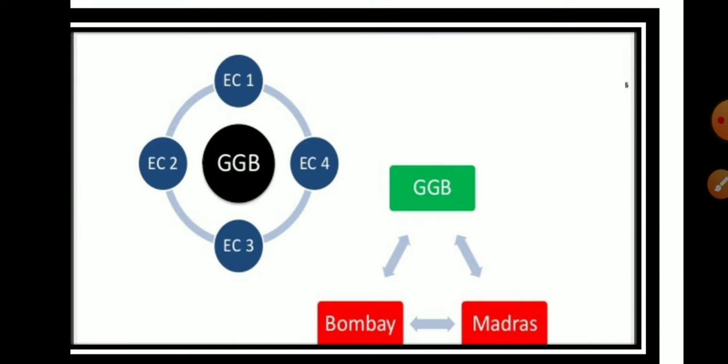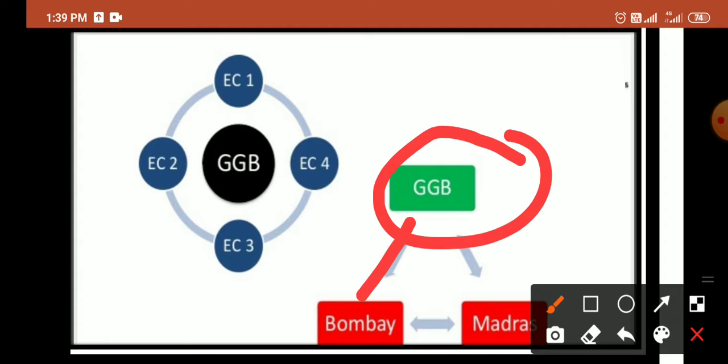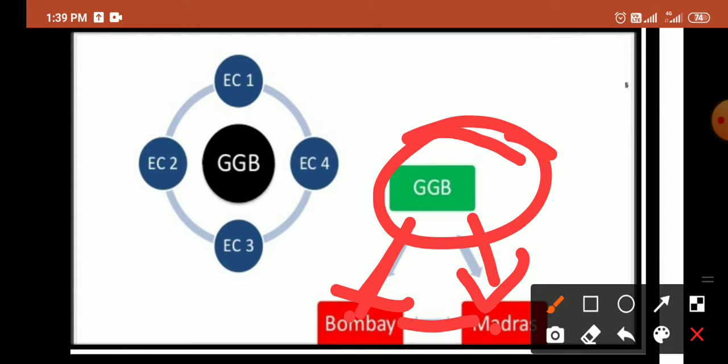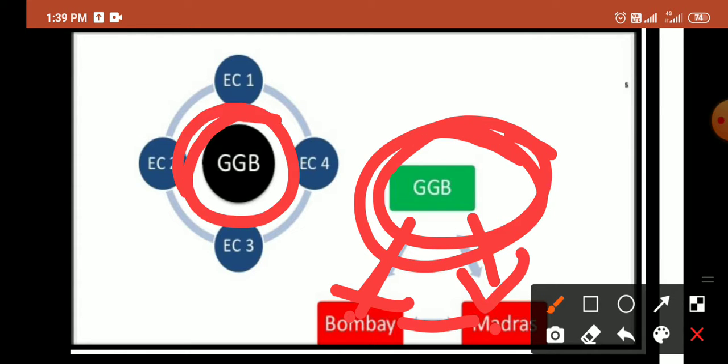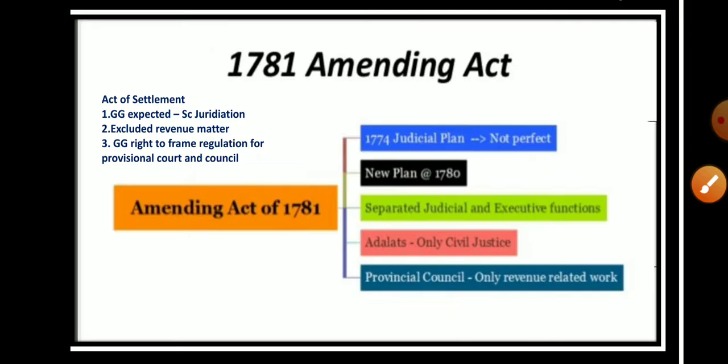In short, the Governor General of Bengal will have the Bombay and Madras presidencies subordinate to him, and he will be assisted by a 4-member executive council. The next one is